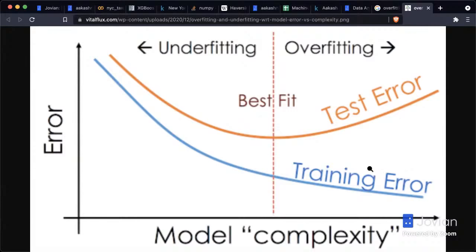So when your model gets to that point, then it's a very bad model because it's kind of a model that has simply memorized all the answers. So anytime you give it a new question, it completely fails, right? It's like memorizing answers for an exam versus understanding the concept. As you go through the material, as you study, as you do some practice questions, as you spend more time, your understanding of the material gets better. But if you get to a point where you're just blindly memorizing all the answers, then your understanding of the material may actually get worse because you won't know how to solve general problems. So it's not generalizing well enough. So that's what we want to find.